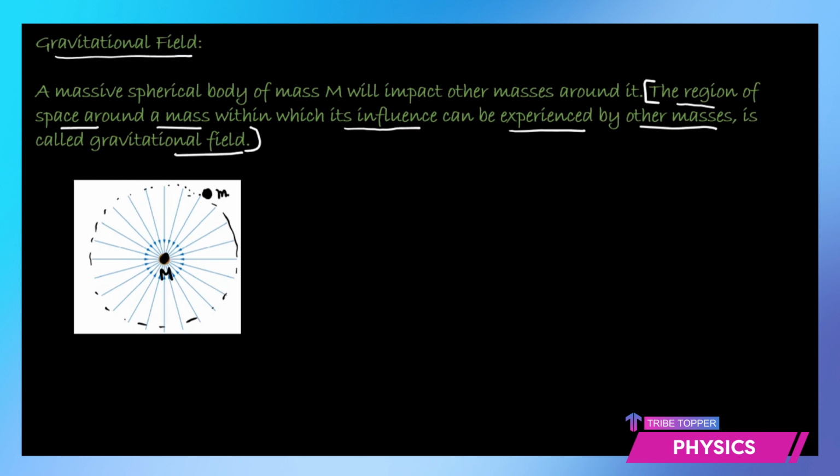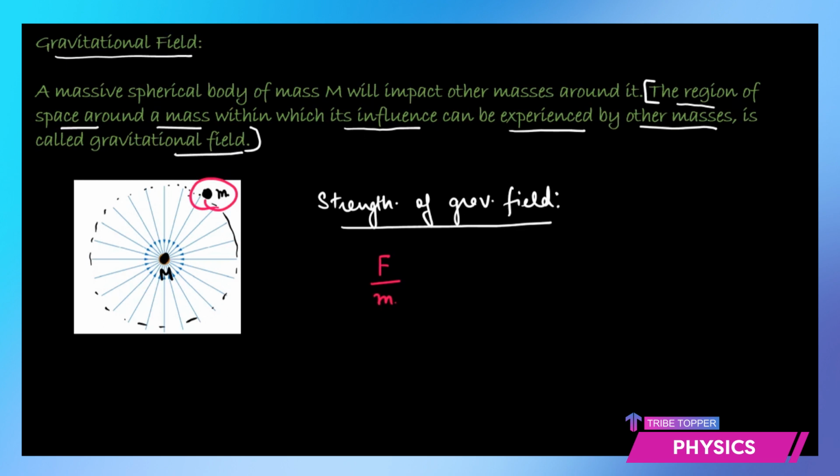It can be a region of space around the mass where its influence can be experienced. So that is the gravitational field. So it's just a space around a mass. Now what about the strength of this gravitational field? See, how can we determine the strength of a field, or if you're talking of gravitational field here, that would depend on how strongly it attracts this mass. That means what is the force that is experienced by this mass small m. So strength of the gravitational field is known as the force experienced per unit mass.